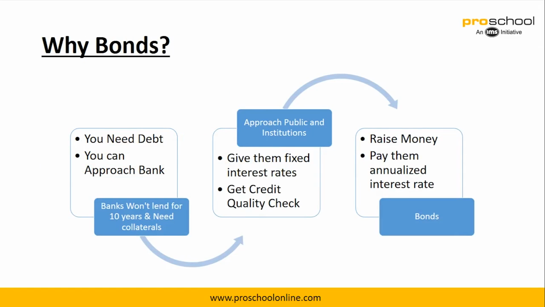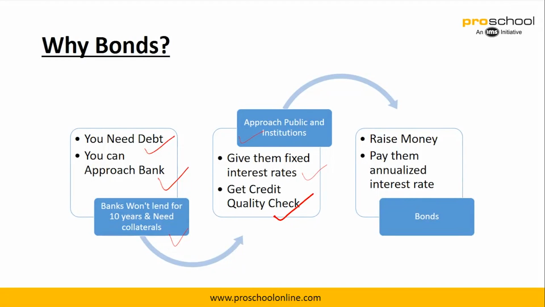Now in case of bonds, why bonds? So you need debt, you can approach a bank. Now the bank might not lend you according to your own terms, right? So you approach the public and institutions, you give them fixed interest rates and get a credit quality check.